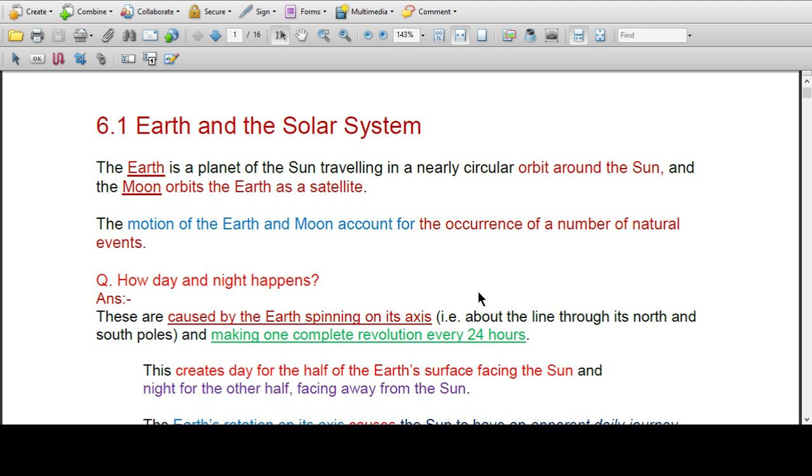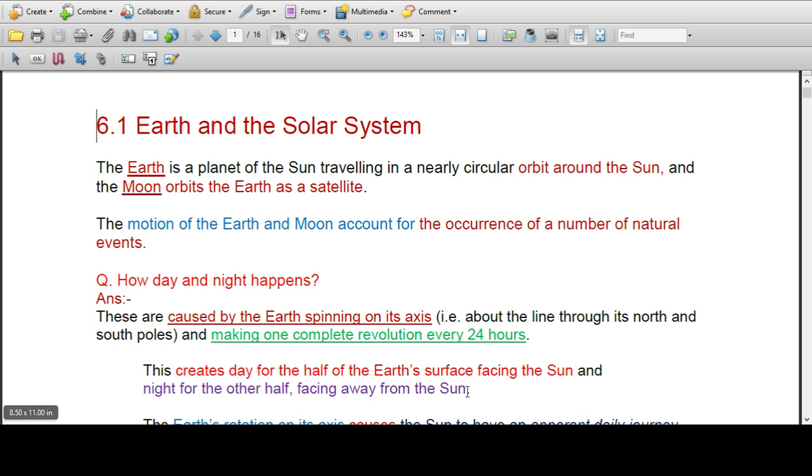So Earth is spinning around its axis as well as revolving around the Sun. So it has a dual motion: spinning on its own axis and orbiting around the Sun.